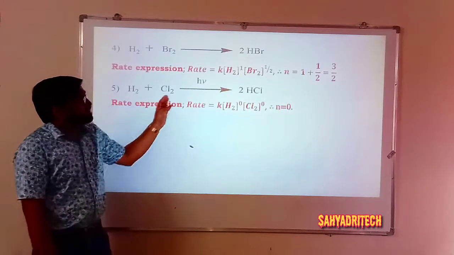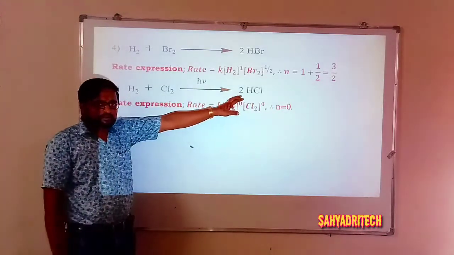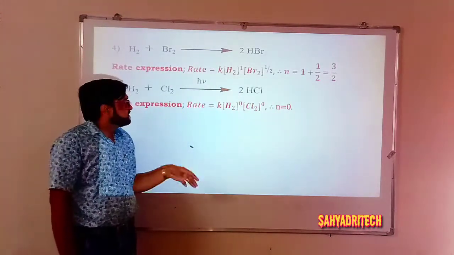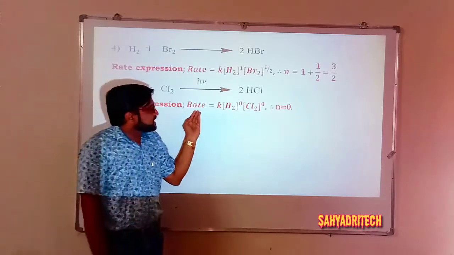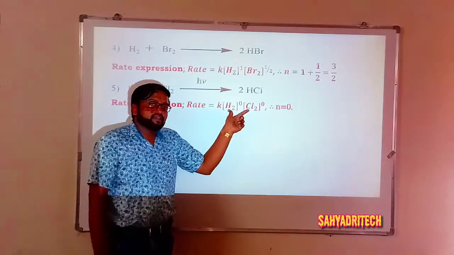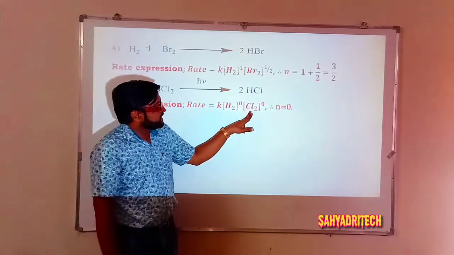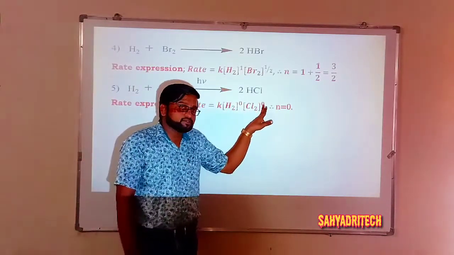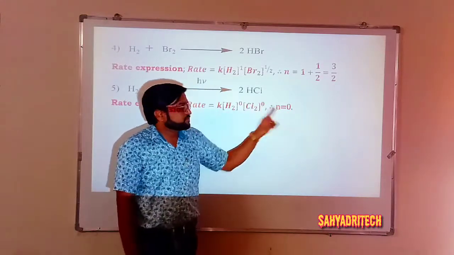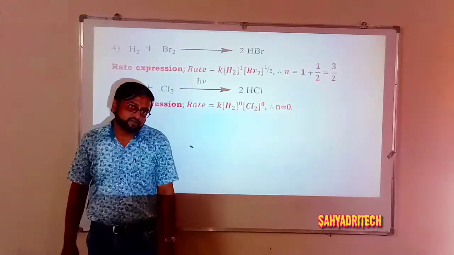H2 plus Cl2 gives rise to 2HCl, formation of hydrochloric acid in presence of sunlight. So in the rate expression here, the rate doesn't depend on the concentration of H2 and Cl2. So I can say concentration of H2 raised to 0 into concentration of Cl2 raised to 0. So the powers are 0, therefore the order of the reaction is also 0.